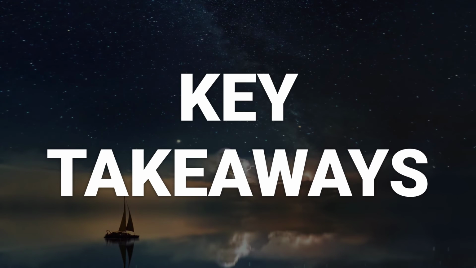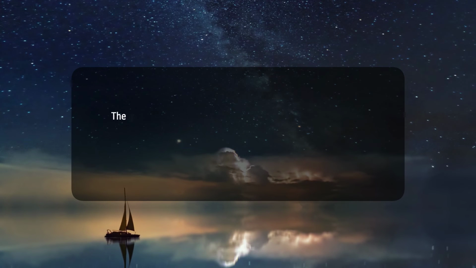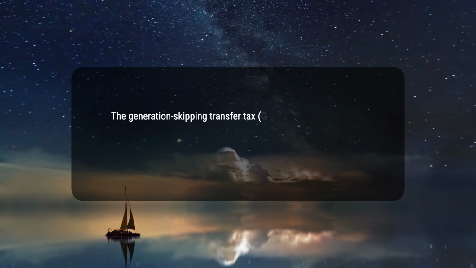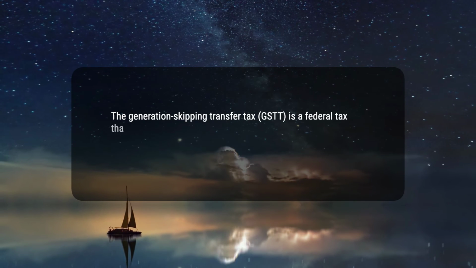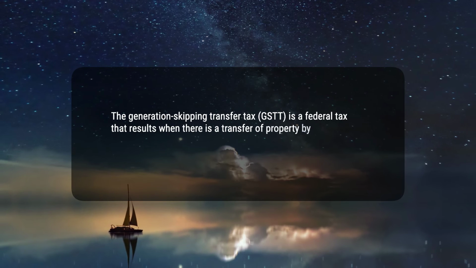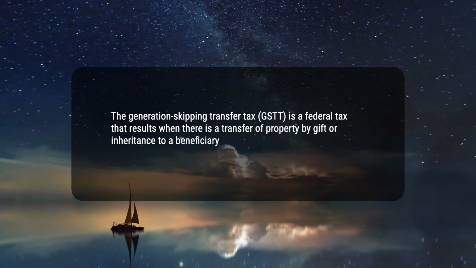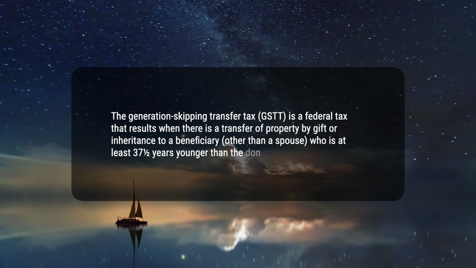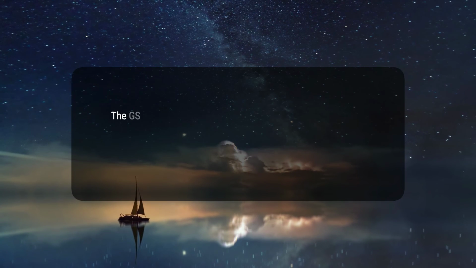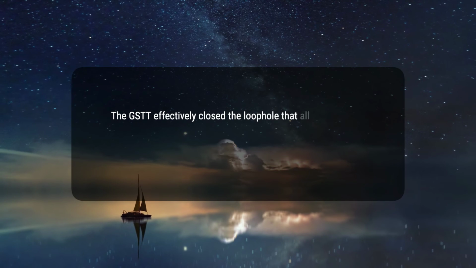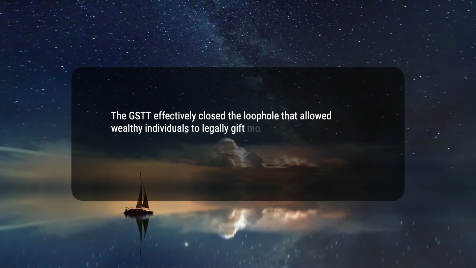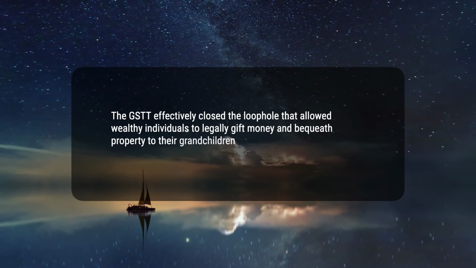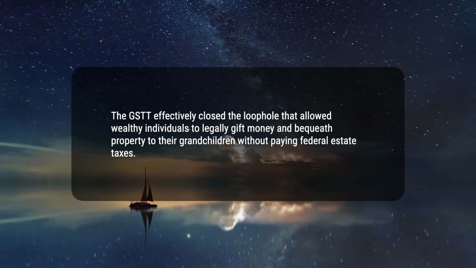Here are 4 key takeaways. 1. The Generation Skipping Transfer Tax, GSTT, is a federal tax that results when there is a transfer of property by gift or inheritance to a beneficiary, other than a spouse, who is at least 37.5 years younger than the donor. 2. The GSTT effectively closed the loophole that allowed wealthy individuals to legally gift money and bequeath property to their grandchildren without paying federal estate taxes.